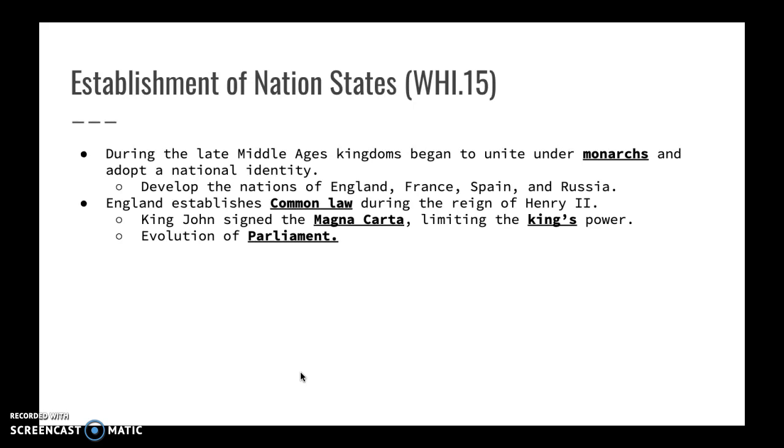During the late Middle Ages, kingdoms begin to unite under monarchs and adopt a national identity. This leads to the development of nation-states such as England, France, Spain, and Russia. England is going to advance the furthest governmentally because they establish a common law and also the Magna Carta, which limits the power of the king and gives power back to the people through Parliament.